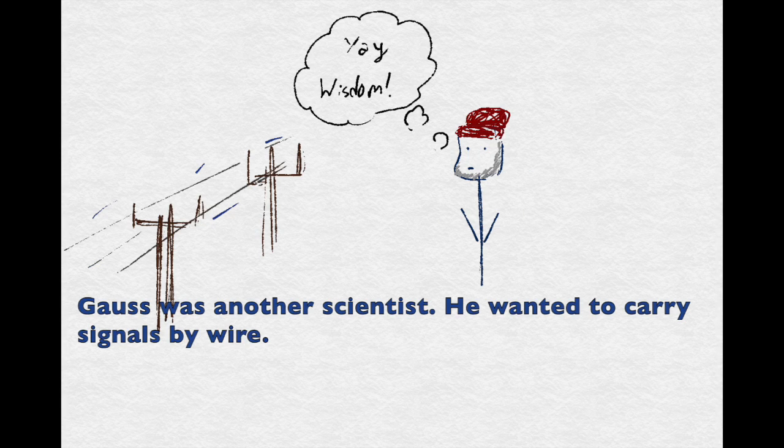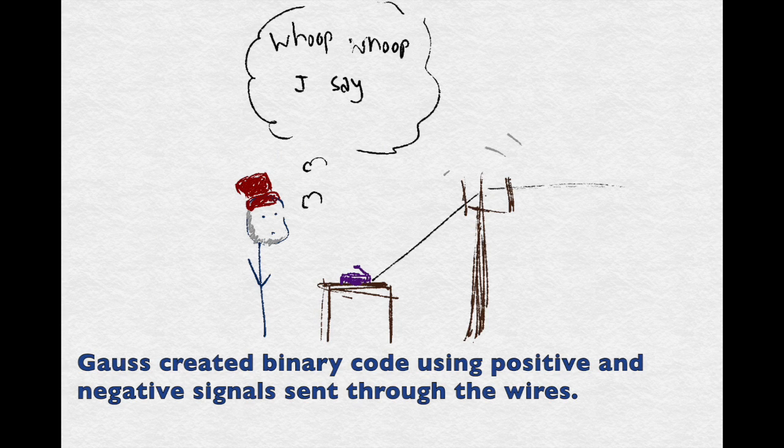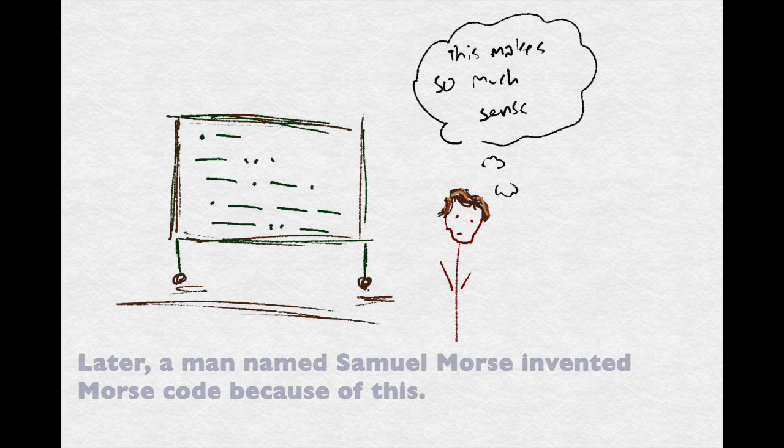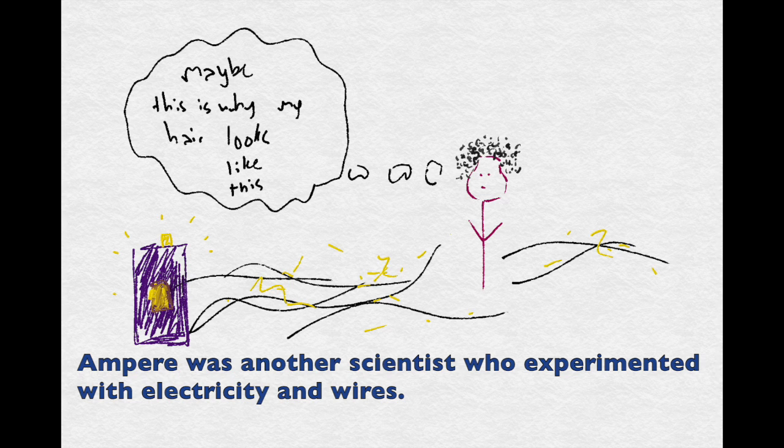Gauss was another scientist. He wanted to carry signals by wire. Gauss created binary code using positive and negative signals sent through the wires. Later, a man named Samuel Morse invented Morse code because of this. Ampere was another scientist who experimented with electricity and wires.